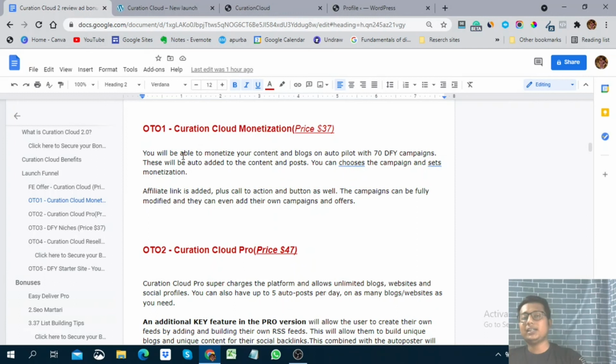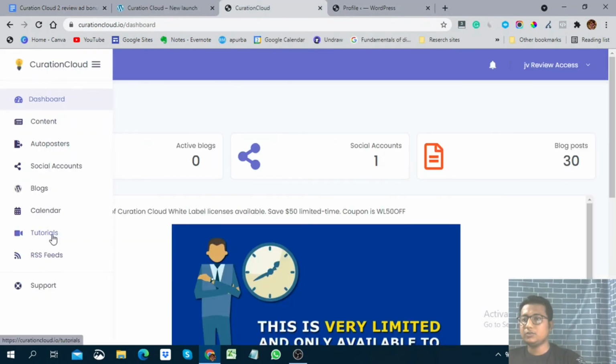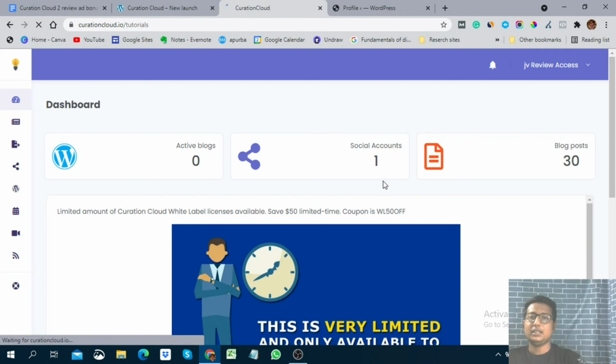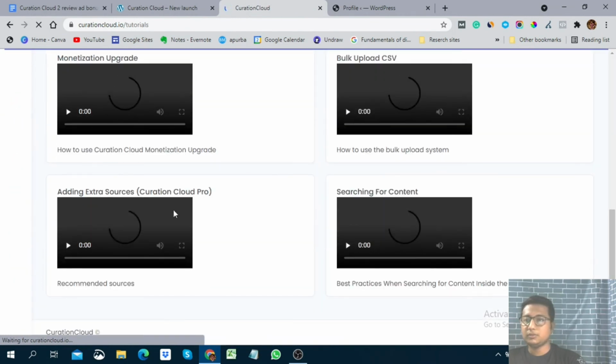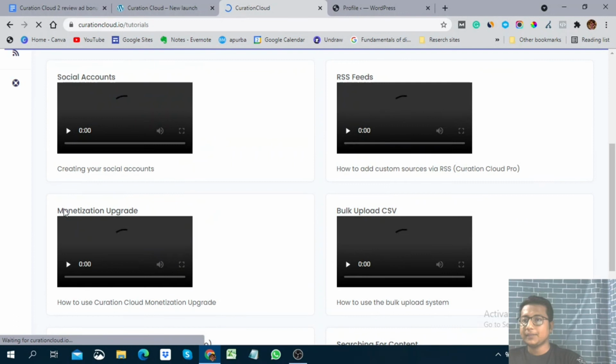Next one is OTO1, which is Curation Cloud Monetizations. So you can monetize your website or your blog automatically. This will be shown in the tutorial section. In the tutorial section, you will find this video. Here you can see the monetization upgrade, so you have to go here and see the monetization upgrade.